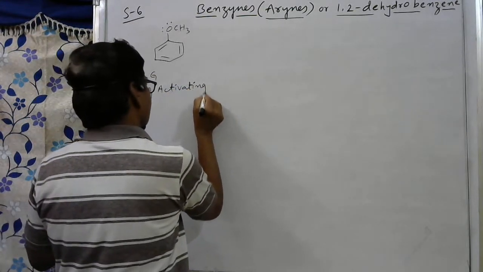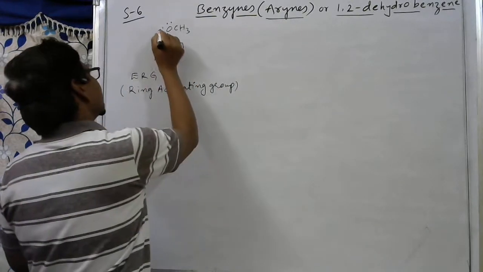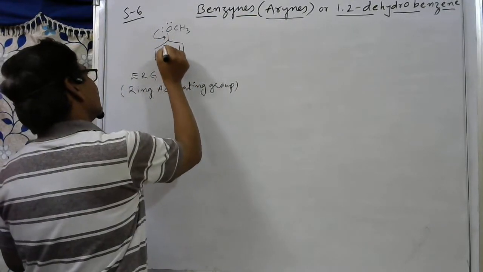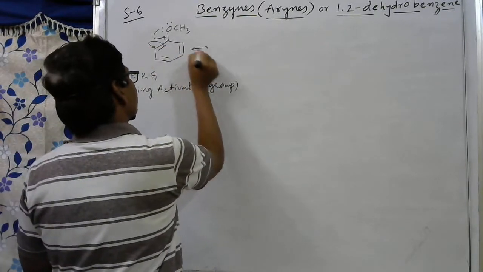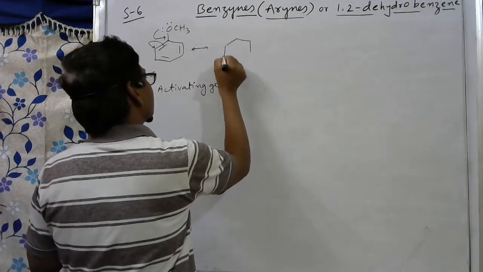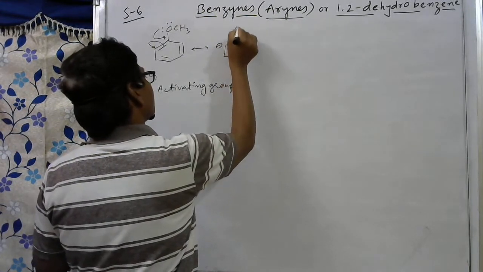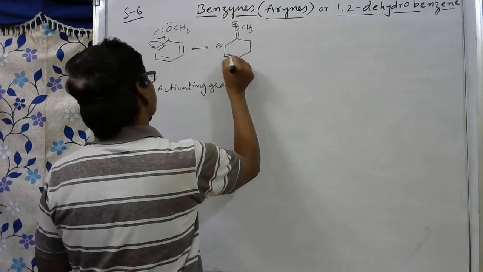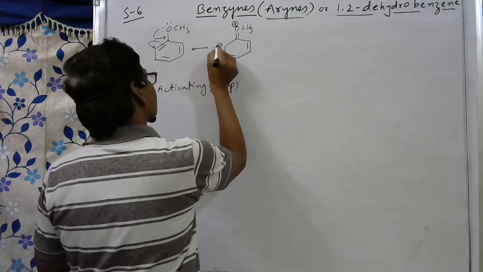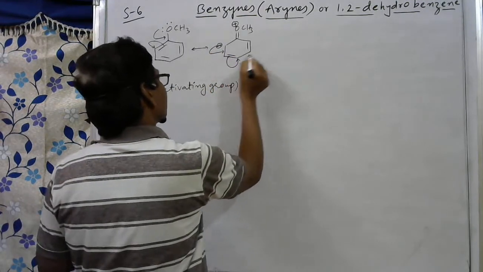It is a ring activating group. Whenever the ring is activated, see these electron pairs shifted here and this bond shifted from here to here. So here you can observe in these resonance structures this carbon now gets negative charge, here double bond, OCH3. Here it will get positive charge. Here double bond, here double bond. In the next step, these two electrons which are present in the negative charge come here, it will move here.